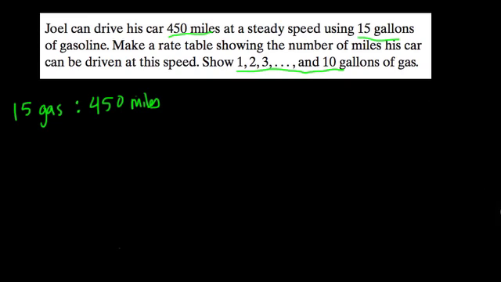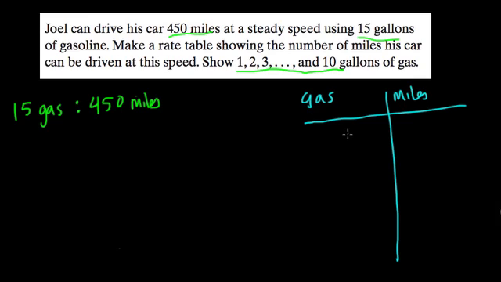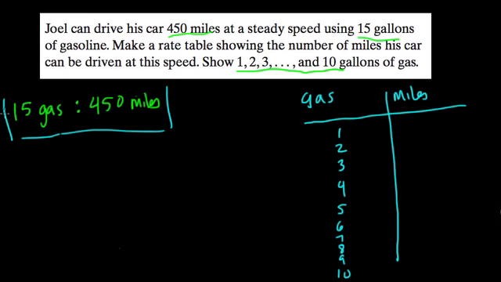So we're going to have a table here, right? And in one column we'll have the gas, in the other the miles that we can go, and they want to know from 1 all the way up through 10 gallons of gas, right? They want us to write down how many miles we'll go. And here's the information we can use right here. So 15 gallons of gas will take us 450 miles.